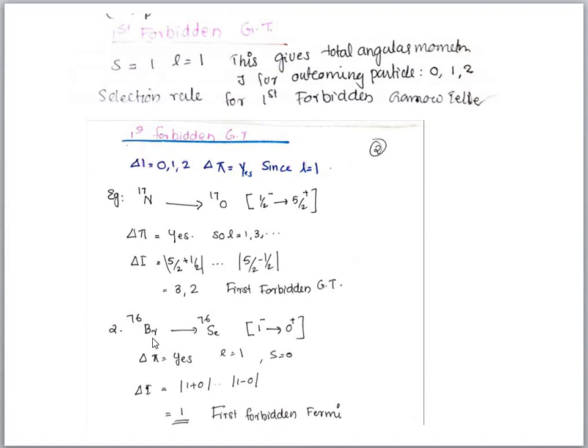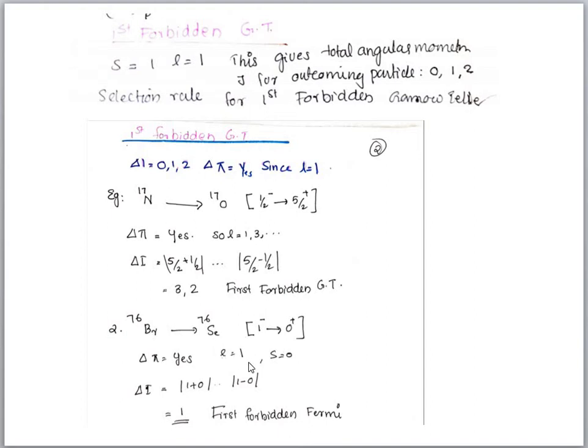Second example, Br-76 to Se-76. Its transition is 1 minus to 0 plus. First we check whether there is a change in parity. Yes, so L may be 1 or 3, anything like that. So find out what is the change in total angular momentum of the nucleus. Delta I is 1 plus 0 to 1 minus 0, that is 1. So delta pi is yes because L is equal to 1, it is always first forbidden type.